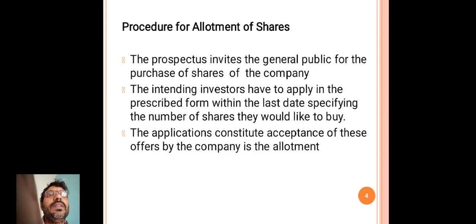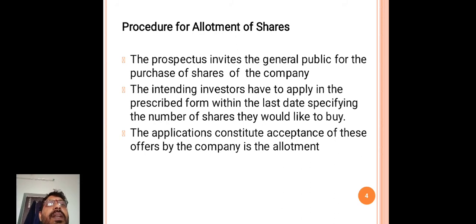Today's topic is procedure for allotment of shares. The prospectus invites the general public for the purchase of shares of the company.